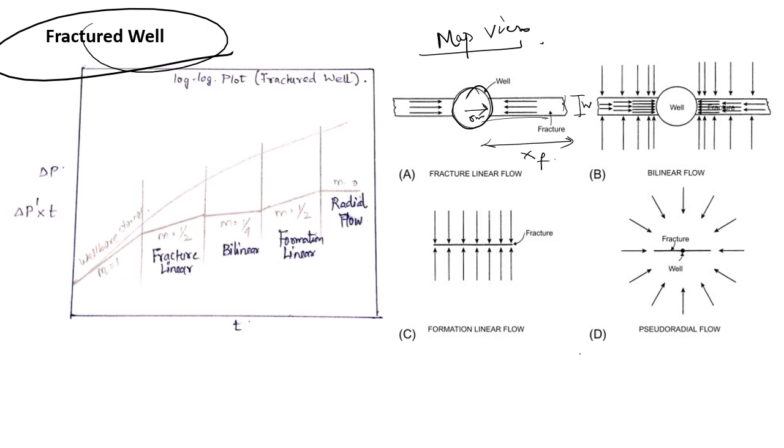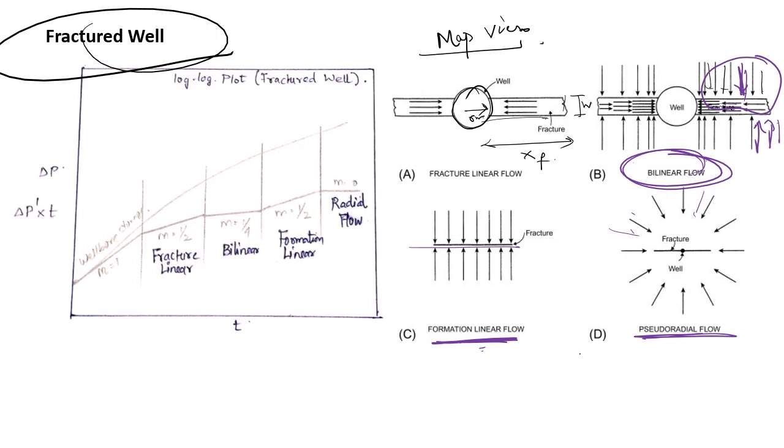From the formation it will go linearly into the fracture. So if I'm combining both, it will be a bilinear flow. So this will be a formation linear flow. That means linearly it will enter the formation, and as we go farther away, it will be a radial flow.